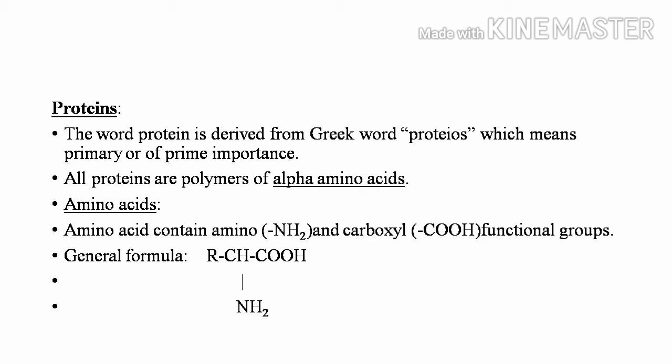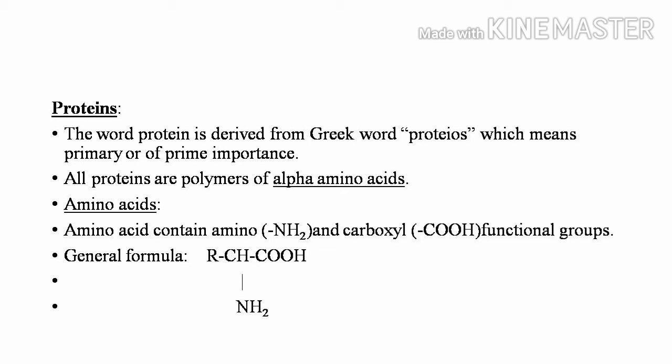When a definite number of monomers are combined together, they form a polymer known as a protein. So, the building blocks of proteins are alpha amino acids. That means when a definite number of alpha amino acids combine together, they form a particular protein.